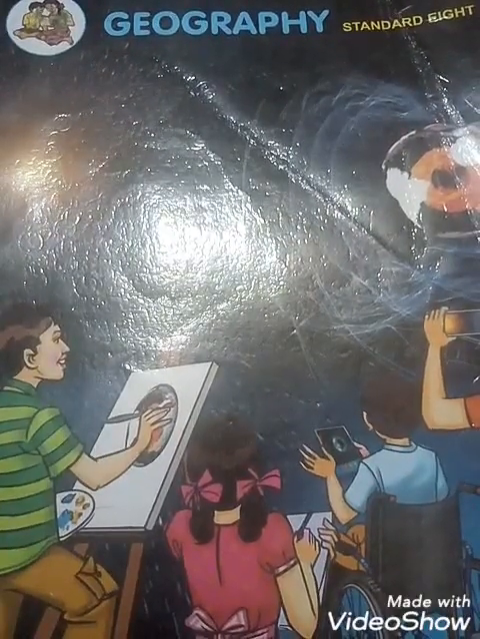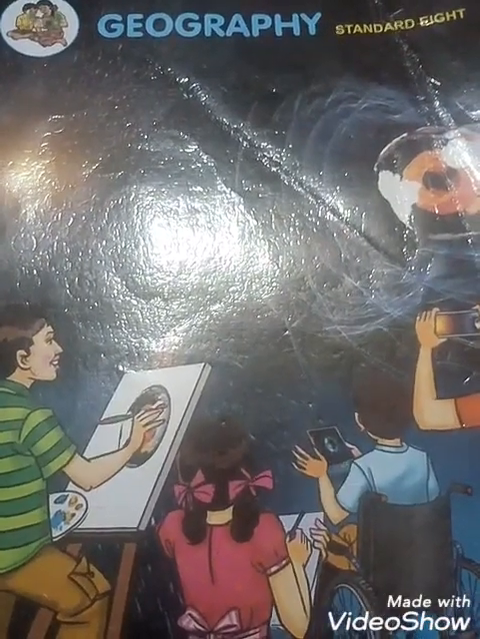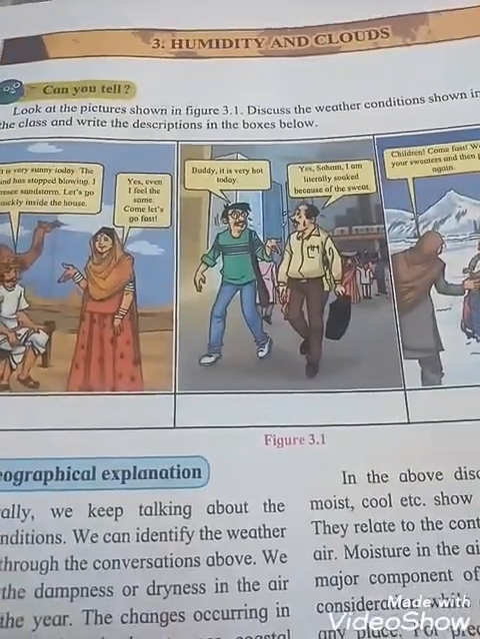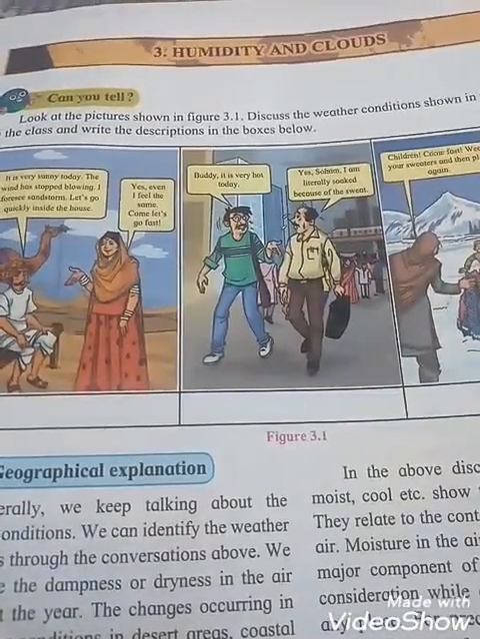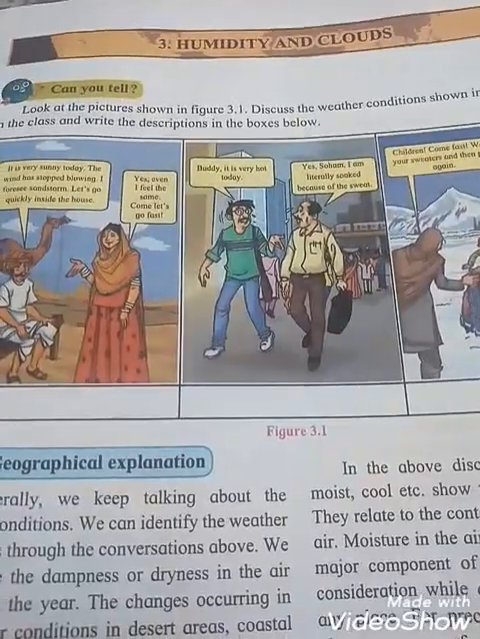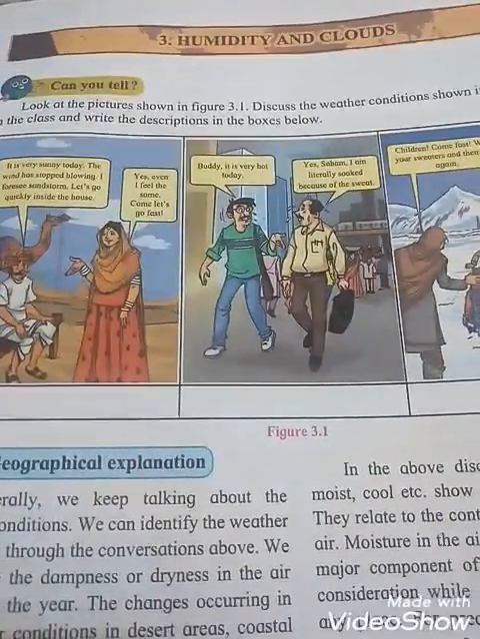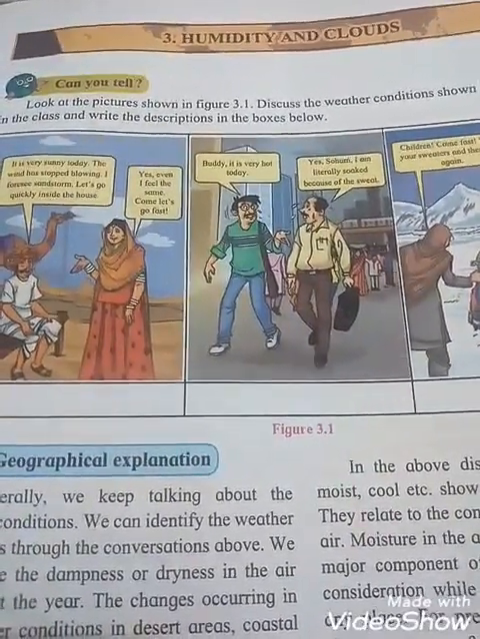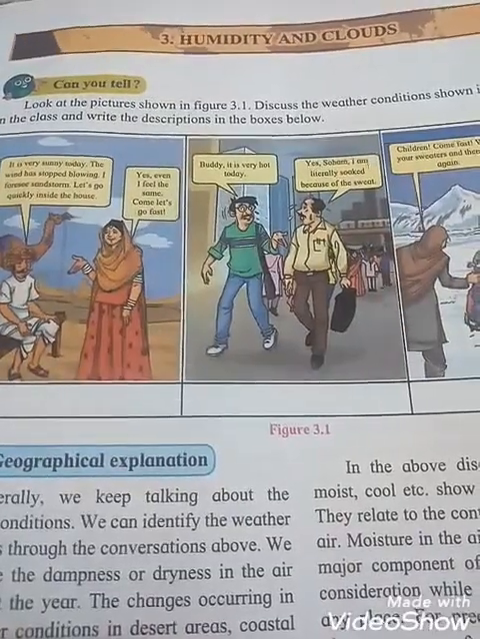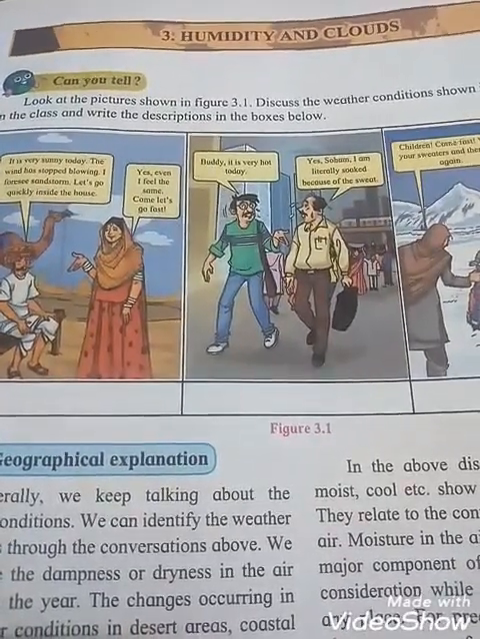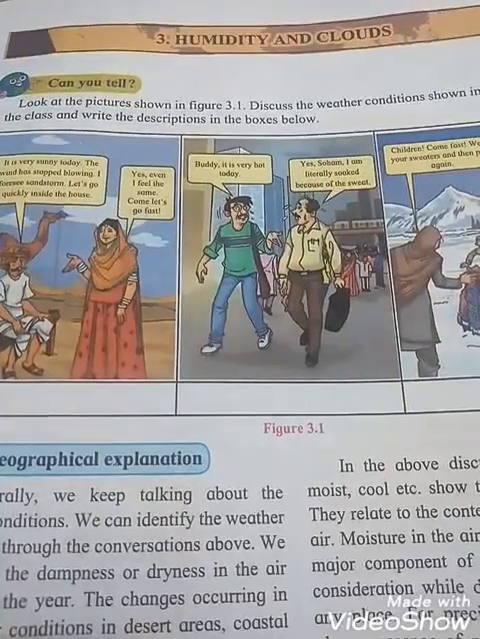This is your geography textbook, standard 8. Friends, today I am going to explain geography chapter 3, humidity and cloud. Humidity means what? The amount of water vapor present in the air is called humidity, and humidity is in the invisible form.